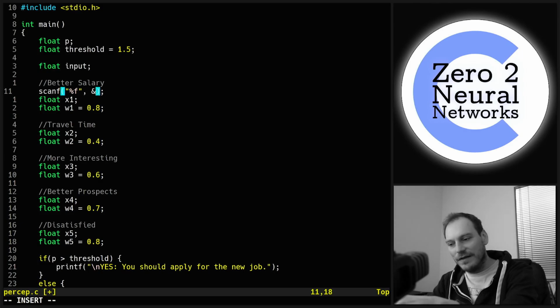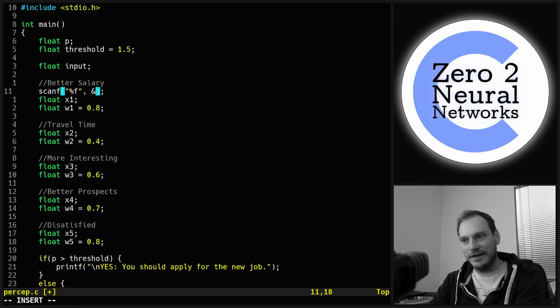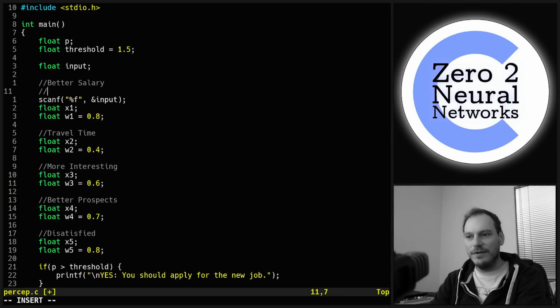We have to put the address-of operator in the scanf, which we haven't covered, and we'll certainly do an entire part on it and talk about it at great length eventually when we get to that level. So we put the address of this input float into the scanf function. So this is going to prompt the user, and we also want to put a message to describe what we're asking.